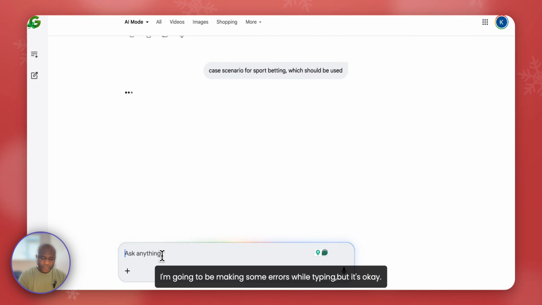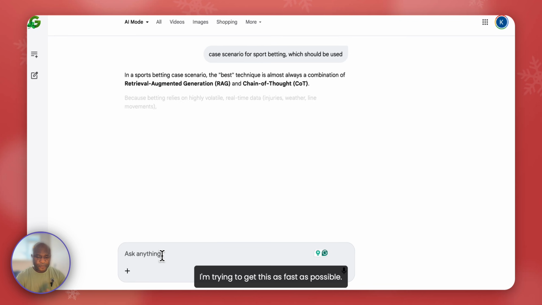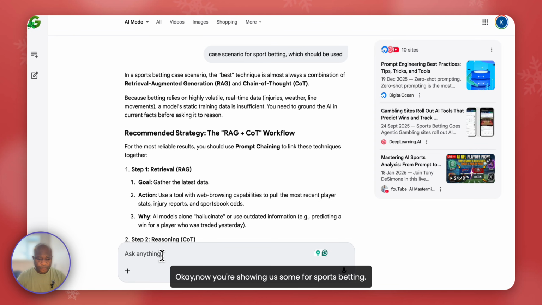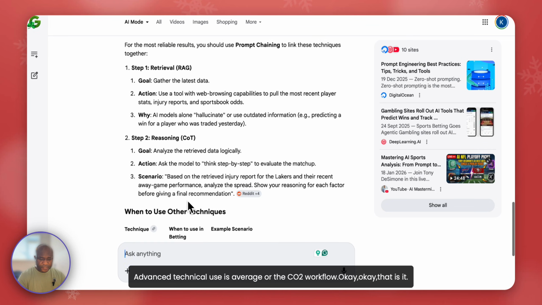I'm going to be making some errors while typing, but it's okay. I'm trying to get this as fast as possible. Okay. Now it's showing us that for sports betting, the best scenario, or the best advanced technique we use, is the RAG or the COT workflow. Okay, that is it.